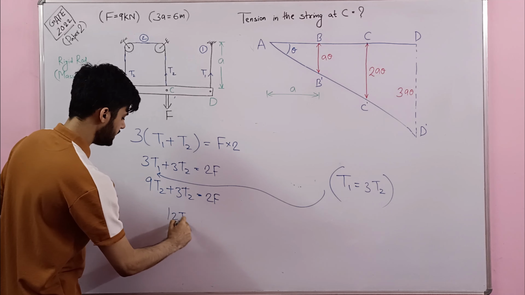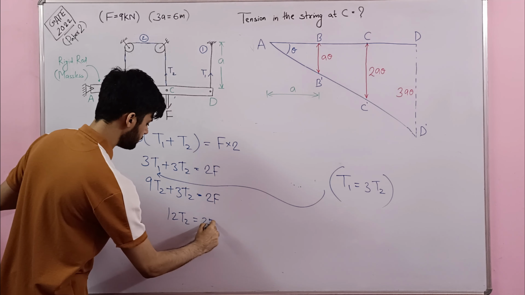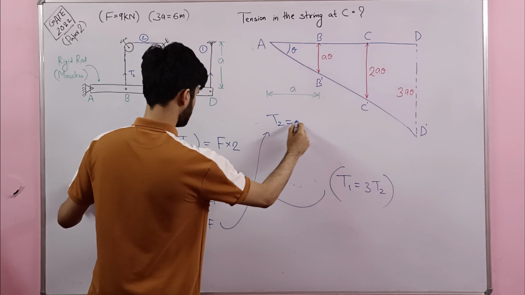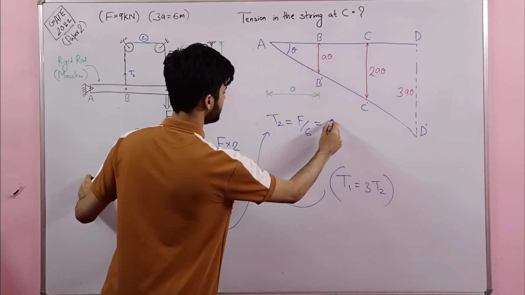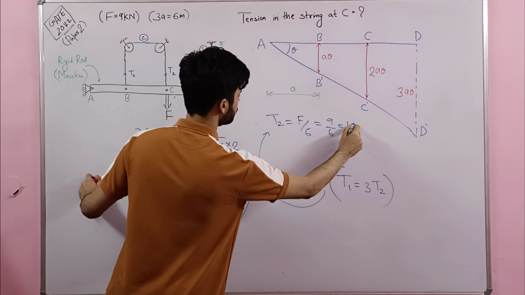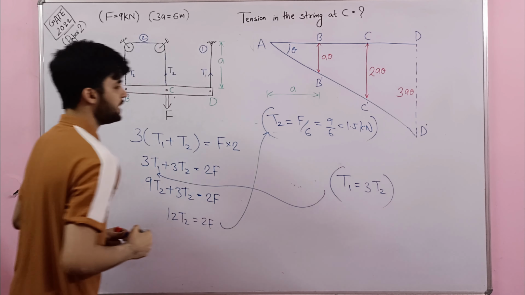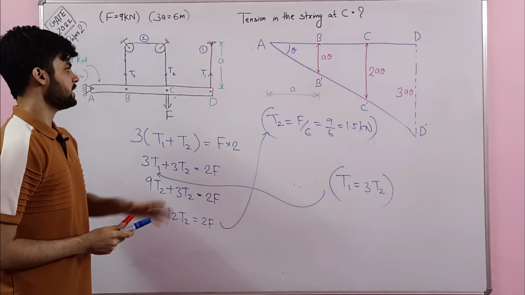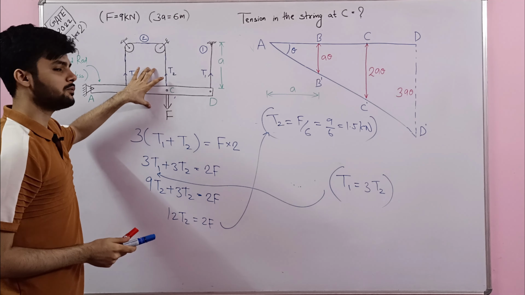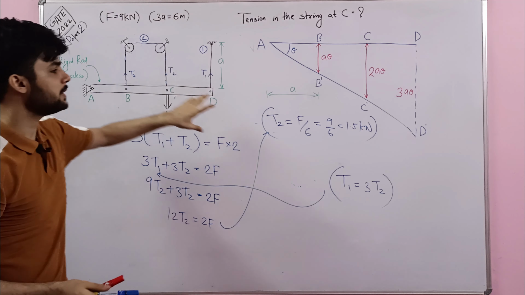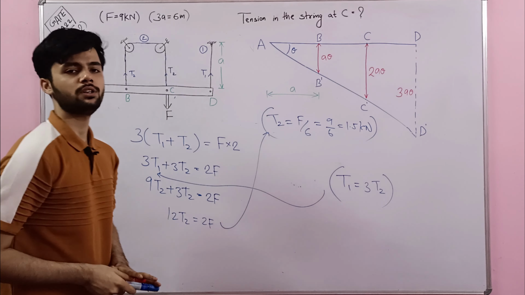So 12T2 equals 2F. So what I'll simply get, T2 equals F by 6, that is 9 by 6 equals 1.5 kilonewton. So the value of tension at point C, means the value of tension in string number 2, what will that be? That will simply be 1.5 kilonewton.